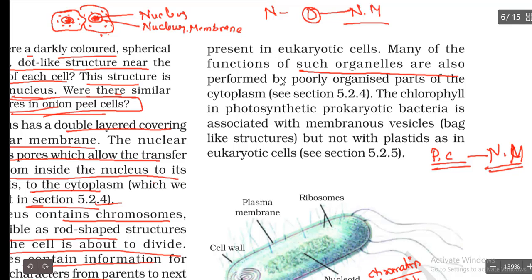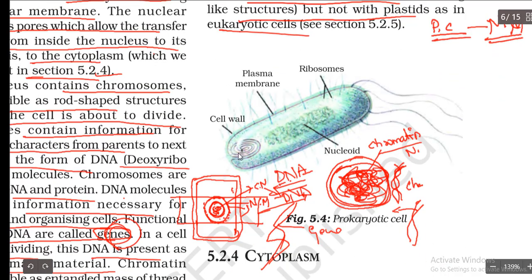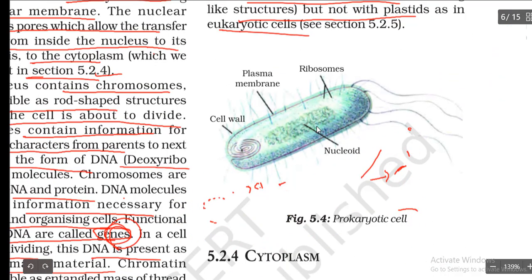Many of the functions of such organelles are also performed by poorly organized parts of the cytoplasm. The chlorophyll in photosynthetic prokaryotic bacteria is associated with membranous vesicles, bag-like structures, but not with plastids as in eukaryotic cells. If you go through this structure, this is a bacterium, right? Here you do not have a nucleus inside the bacterium. It has a nucleoid, and it has a plasma membrane as outer covering. Ribosomes are the other parts present in the cell, and a cell wall is present in bacteria also.